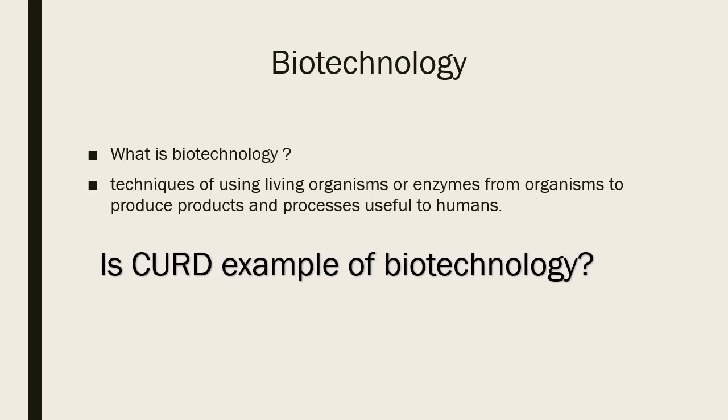What is biotechnology? Techniques of using living organisms. Living organisms like mushrooms, which are a type of fungi, are consumed by humans, or enzymes. Enzymes like lipases, which are produced by microbes like bacteria and fungi, are used in detergents for removing oil stains from organisms to produce products like curd, which is produced from milk with the help of lactic acid bacteria, and processes like fermentation, which are used for brewing alcohol useful to humans.